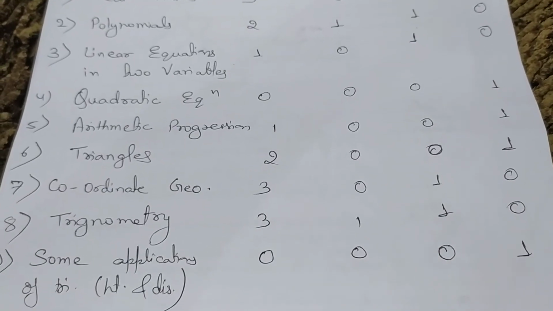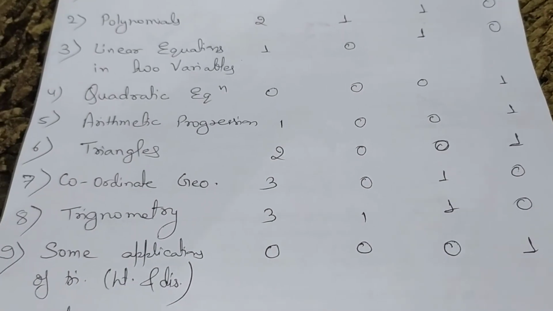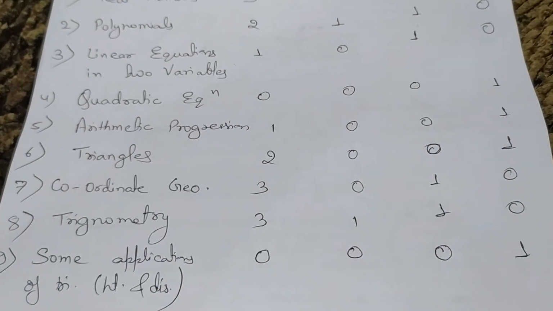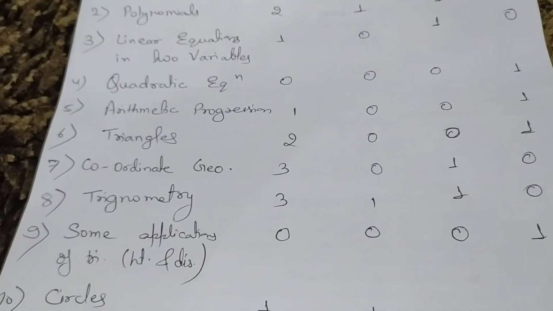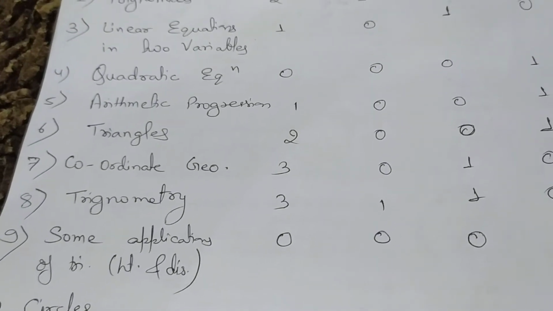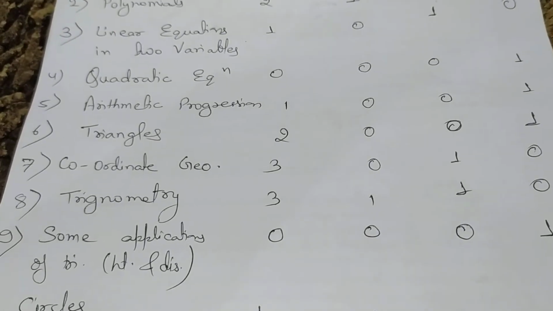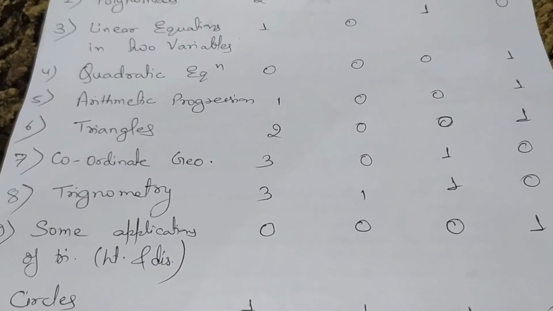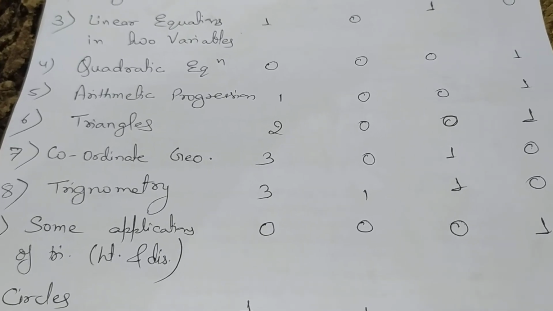The fifth chapter is arithmetic progressions. For arithmetic progressions, in section A there is only 1 question of 1 mark, and for 4 marks there is only one question. So we need to prepare for this chapter questions of 1 mark and 4 marks. For the AP, we need to do the questions of 1 mark and 4 marks. We need to focus on both section A and section D for the AP.